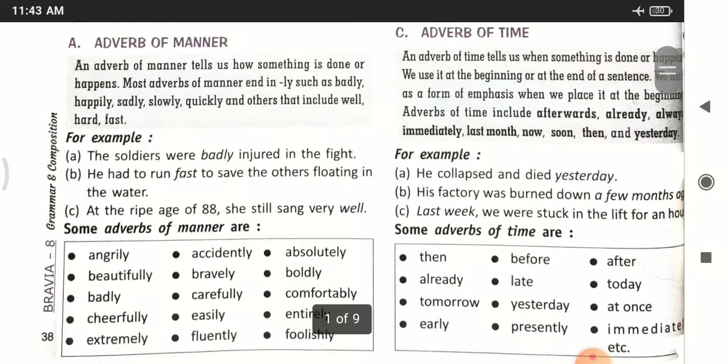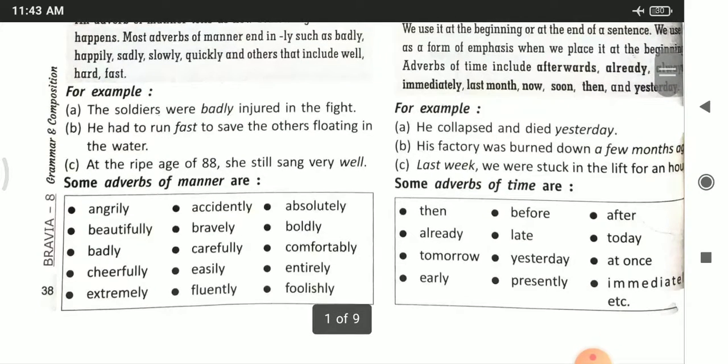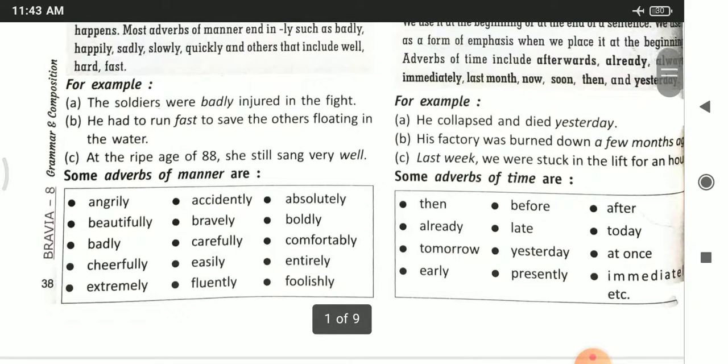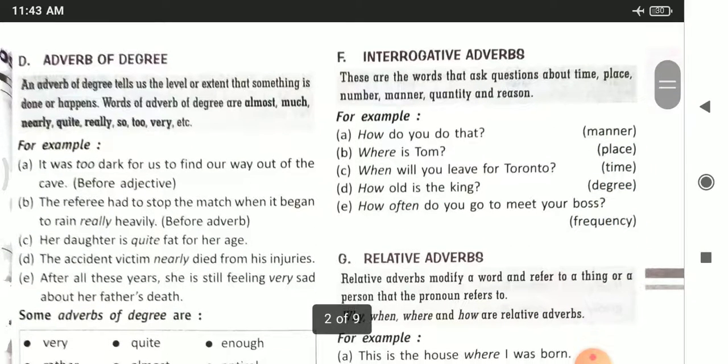So last week was adverb of time. Some adverbs of time are given in your book, like tomorrow, yesterday, at once, presently, immediately, before, after, etc. So remember these words. Next is adverb of degree. An adverb of degree tells us the level or extent that something is done or happens. The work is done, but up to what extent, up to what level? It answers the question up to what extent. So words of adverb of degree are almost, much, nearly, quite, really, so, too, very, etc.